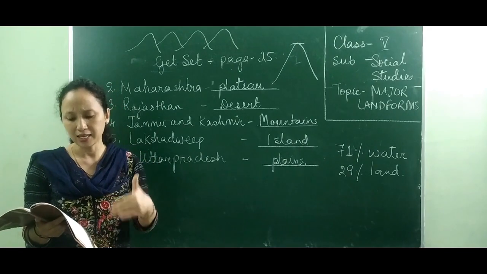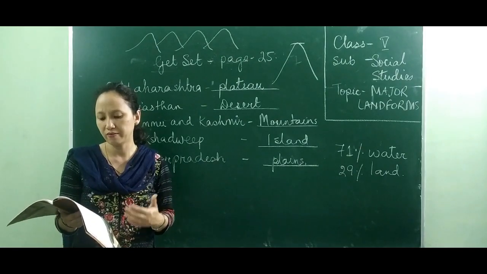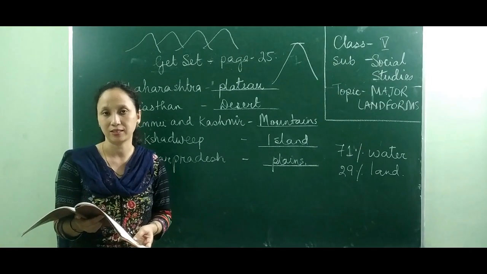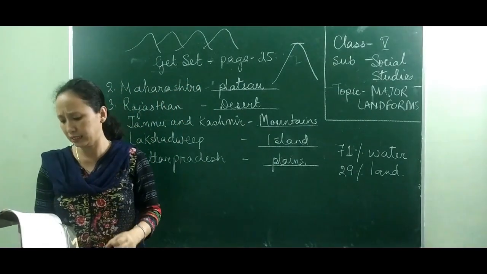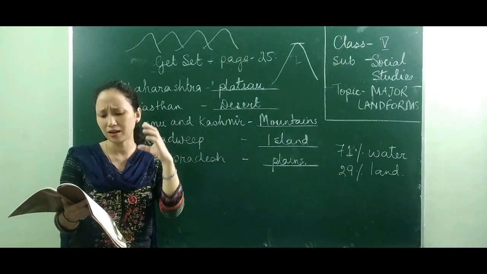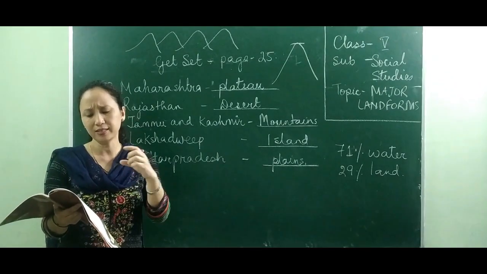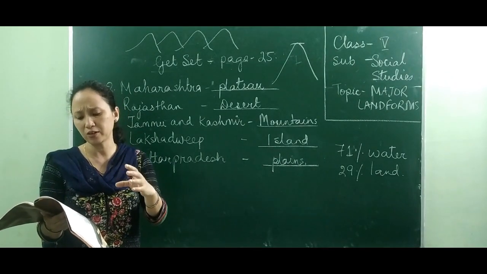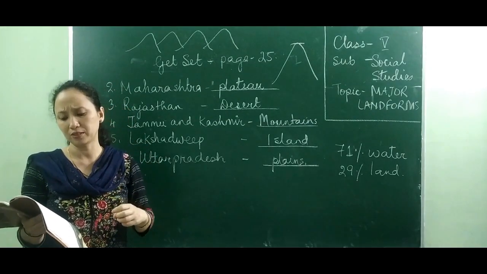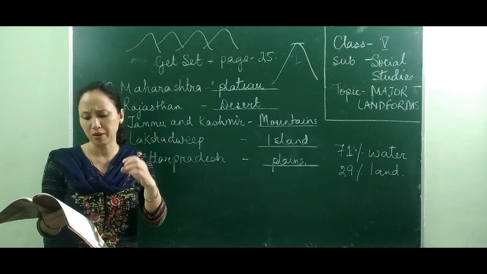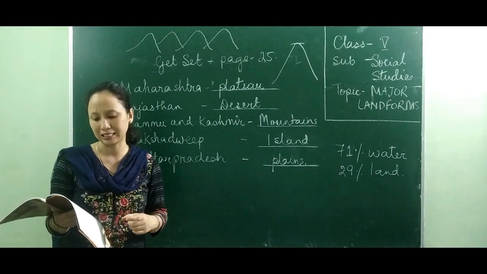The last one is the lower or the old course. In its lower course, the river joins a bigger water body such as the sea. So we know that all the rivers go and fall into the sea. That is the last, the lower or the old course. In this course, the speed of the river is very slow. The river deposits the silt it carries near the mouth, forming a triangular shaped land called a delta.